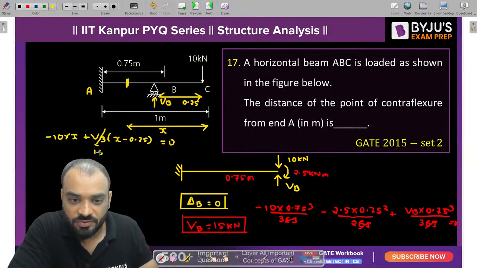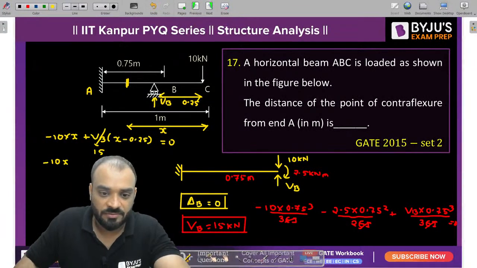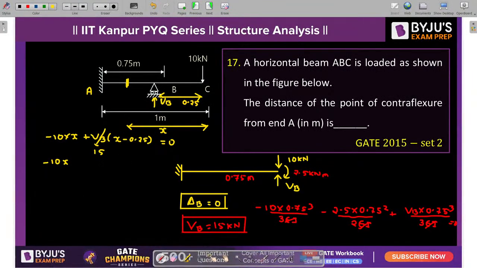So VB is equal to how much? 15. Okay, minus 10x, then we have 15x minus 15 into 0.25. So this value is equal to 3.75 and it should be 0. So 5x is equal to 3.75. So x is equal to 0.75 from point C.